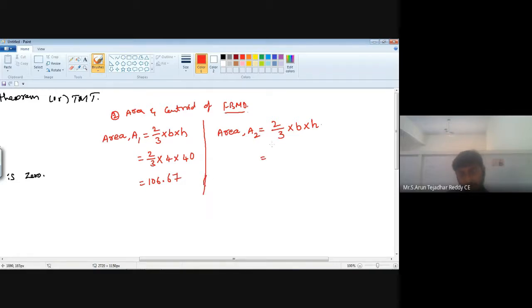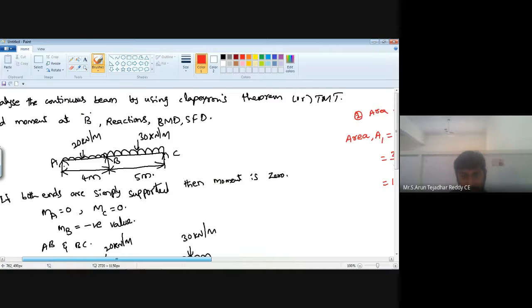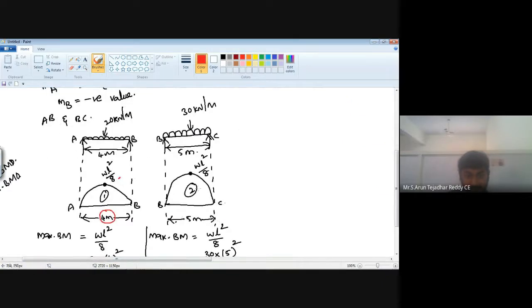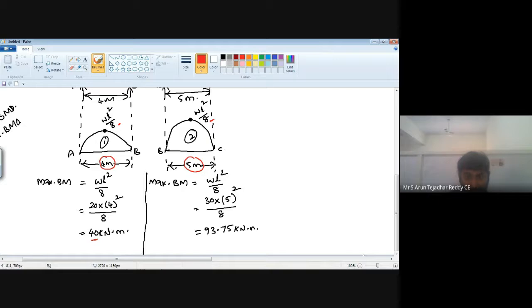Now coming to the A2, 2 by 3, and observe only the second bending moment diagram. This is your second bending moment diagram. In that base is 5 meter, height is WL square by 8. We calculated the height WL square by 8, the value is 93.75.